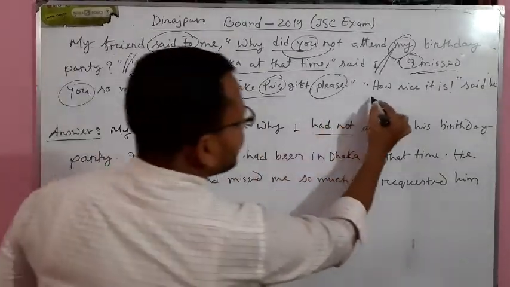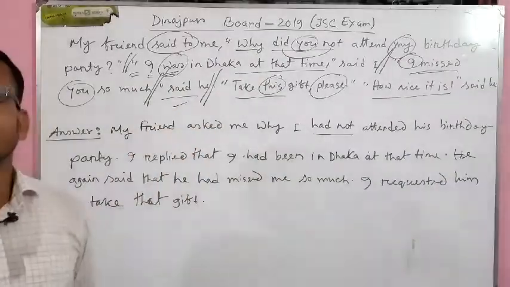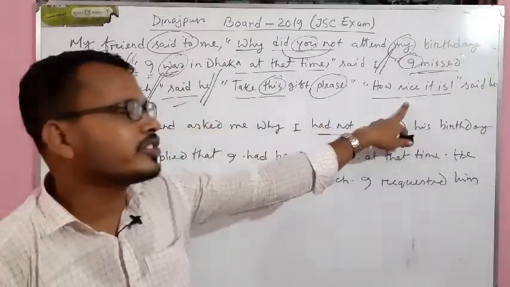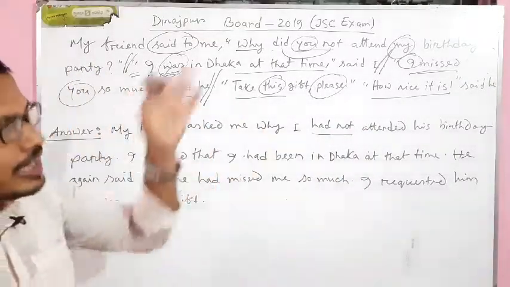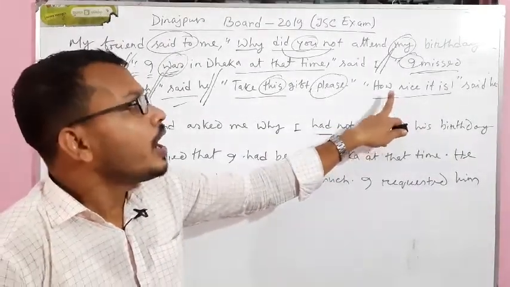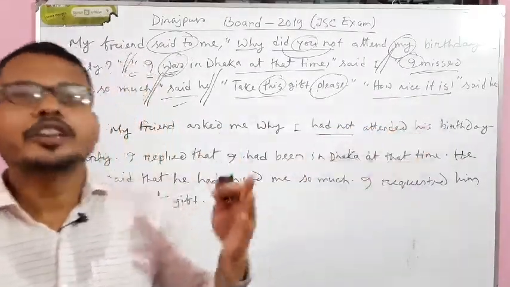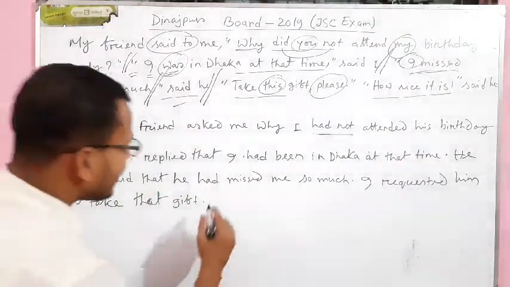Okay, how nice it is. An example of exclamatory sentence. So in case of exclamatory sentence, we have to turn the exclamatory sentence into assertive first, then we will change the speech. So what is the affirmative? Assertive. How nice it is. That means it is very nice. That the gift, he exclaimed.